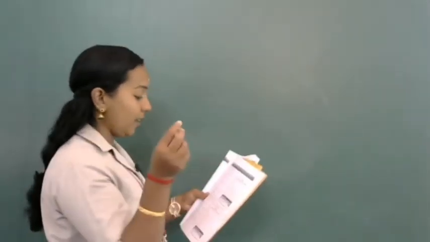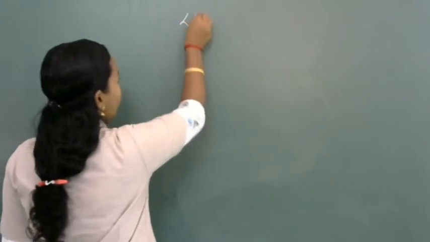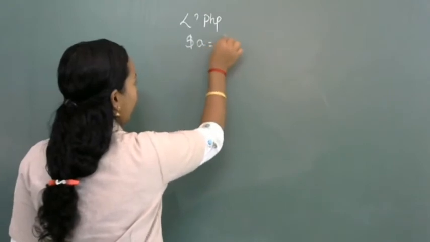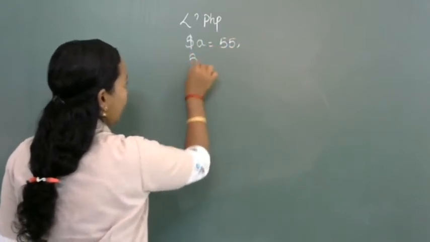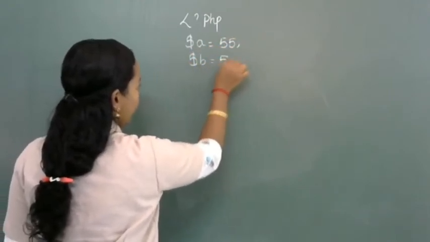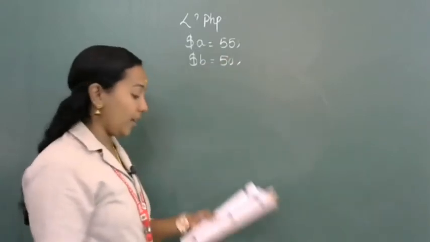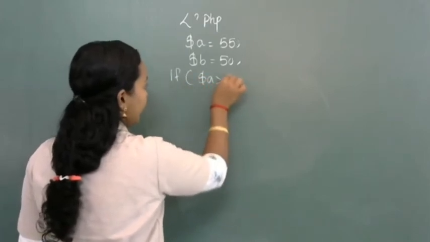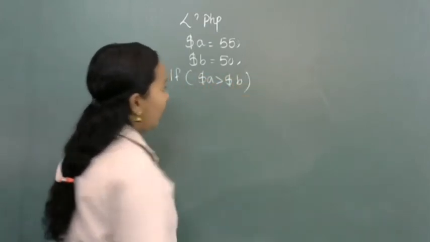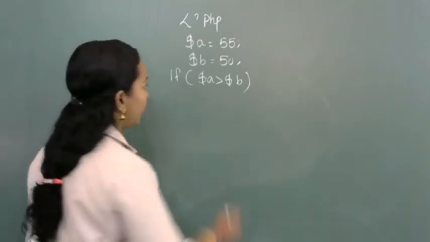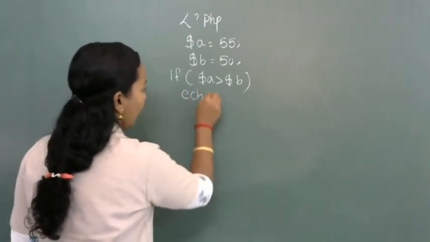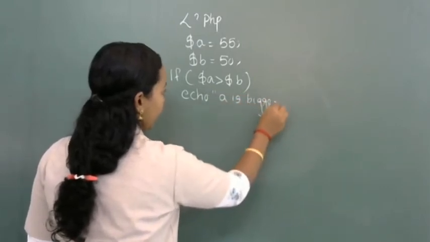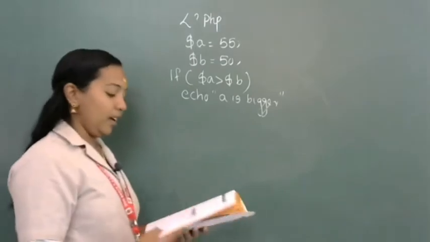I am going to declare 2 variables. Open PHP. $A is equal to 55, $B is equal to 50. After that, if $A greater than $B, then what will be the output? Echo A is bigger. Then again I am going to check B and A.